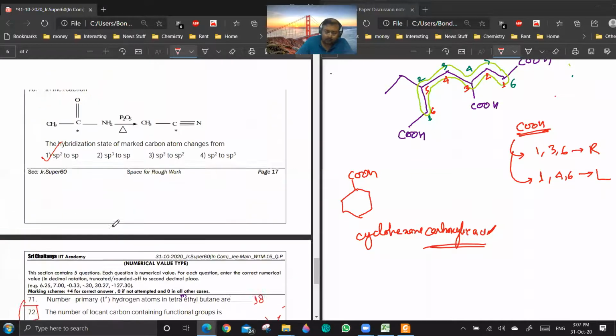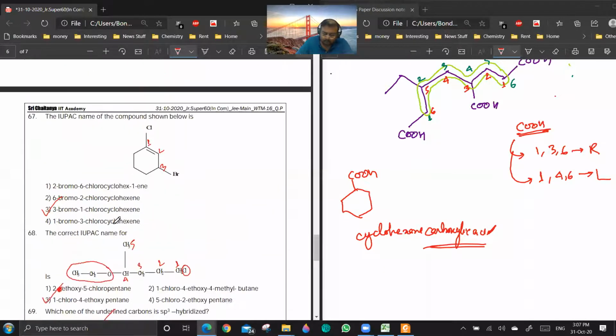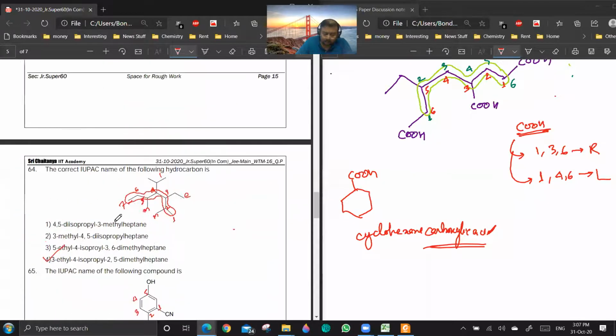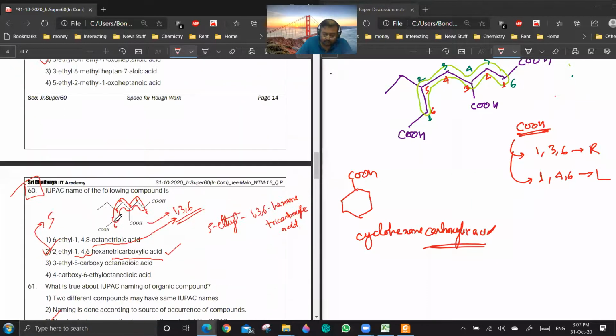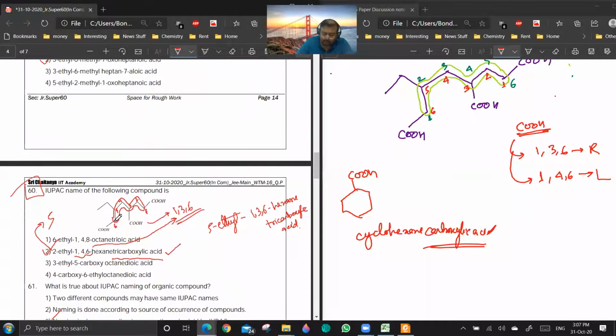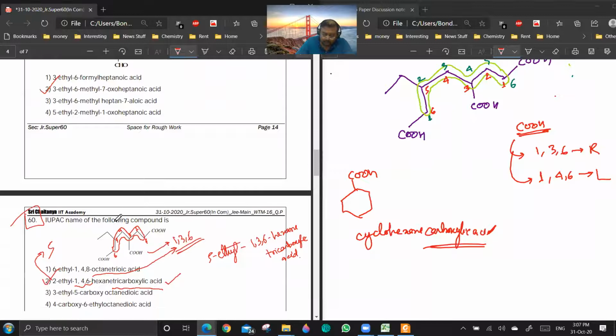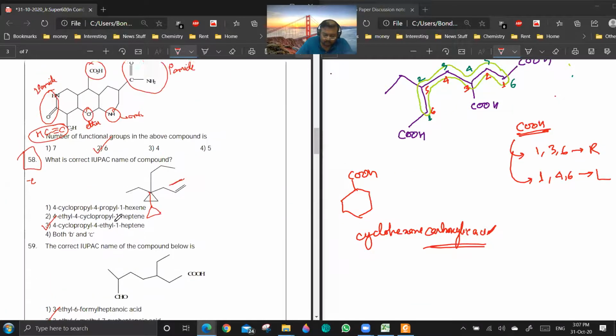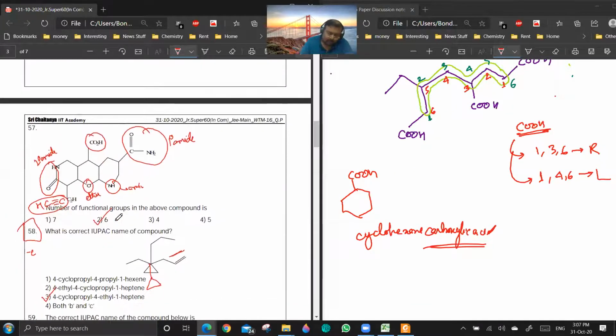Others are good. Only 2 questions are problematic, 72 and 60. None of the options are correct, so it should be deleted. 58 is okay.